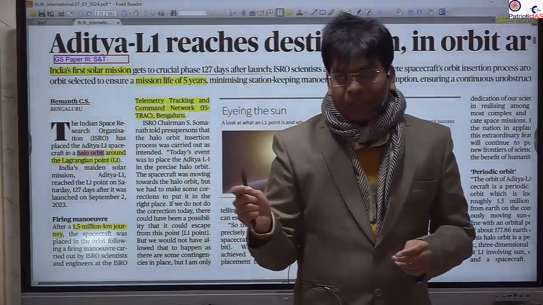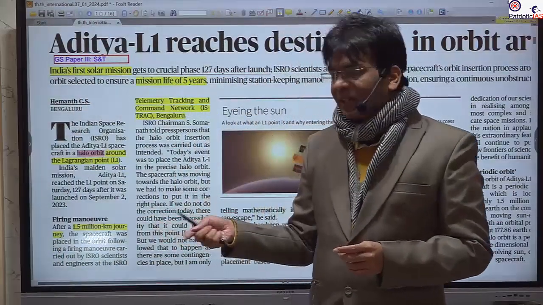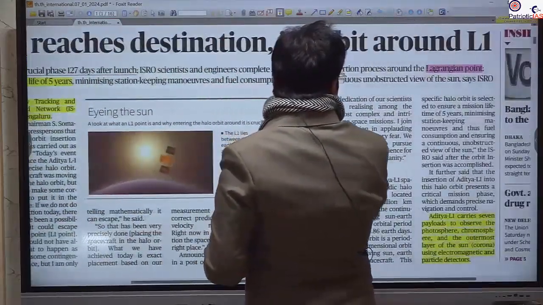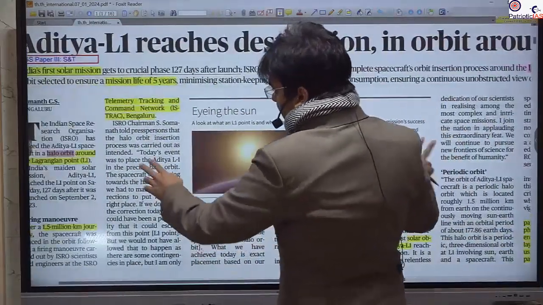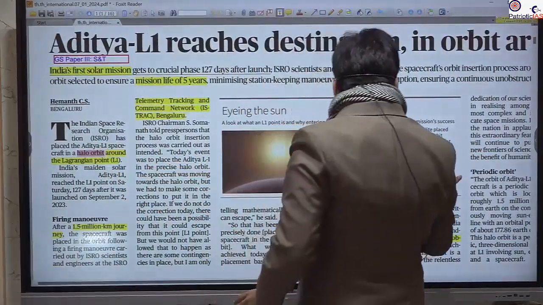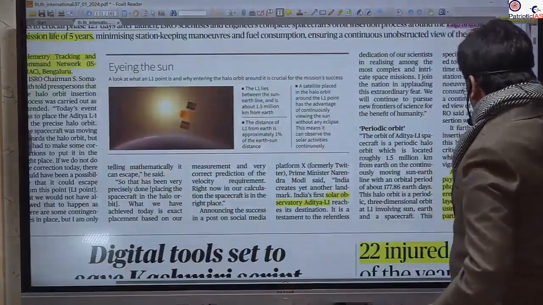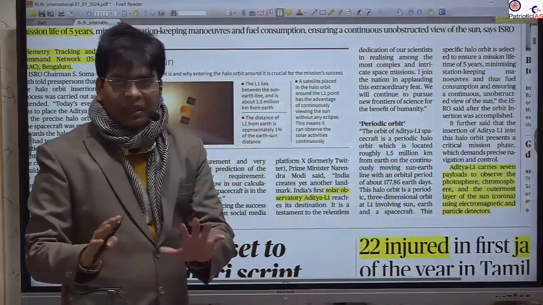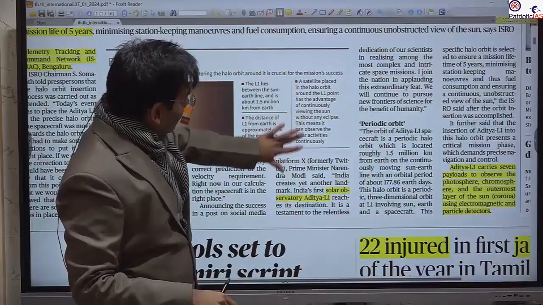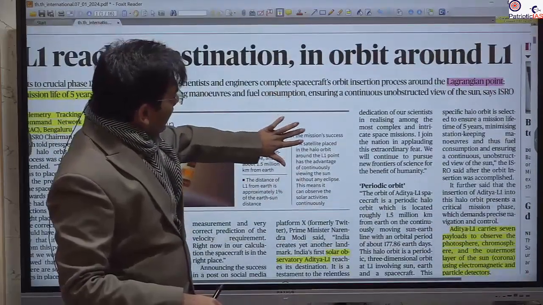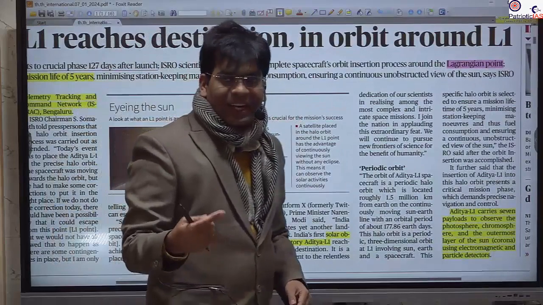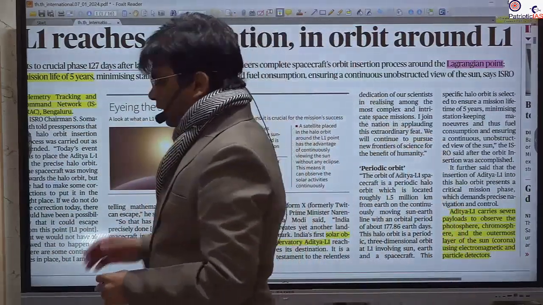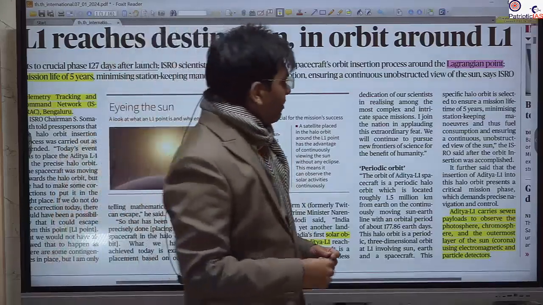It could be relevant for the GS paper 3 mains as well as prelims, because concepts such as Lagrangian point, halo orbit, and particularly the atmosphere of the sun are the conceptual areas where the UPSC can ask questions. Particularly the relevance, significance, and importance of this L1 Aditya mission is a probable question for the mains.